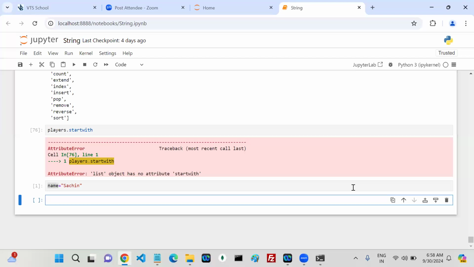How many members are there in the str class? Members are nothing but variables and methods. How many variables and how many methods are there in the str class? How can we find it first? We can find it using dir of name, right?